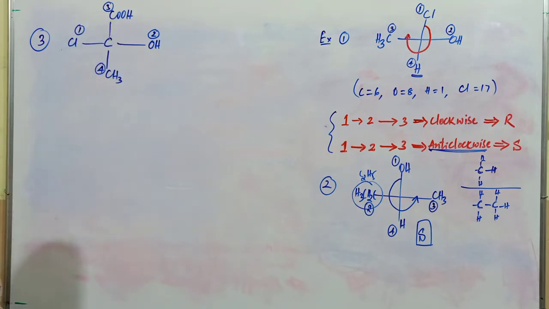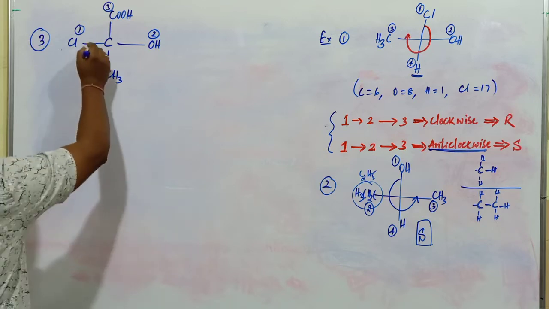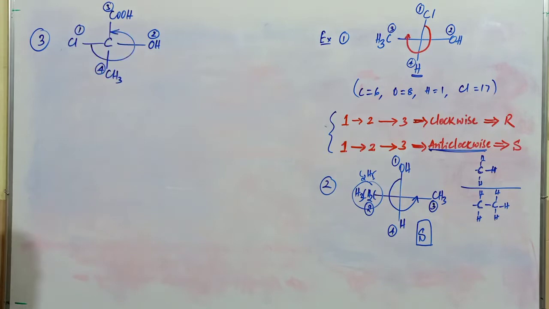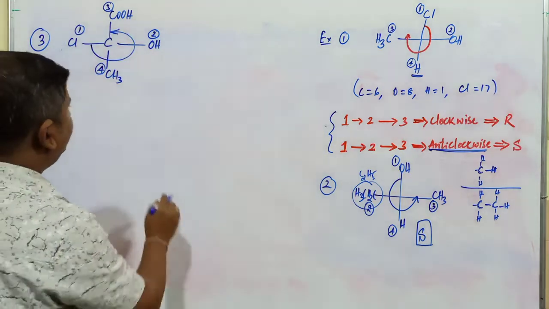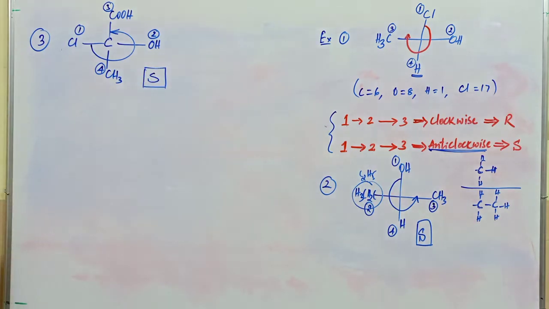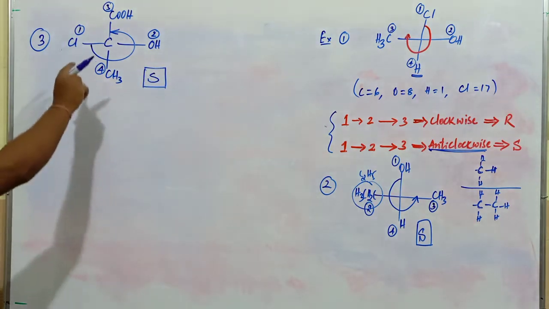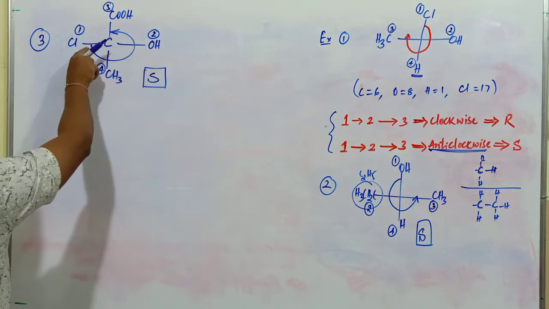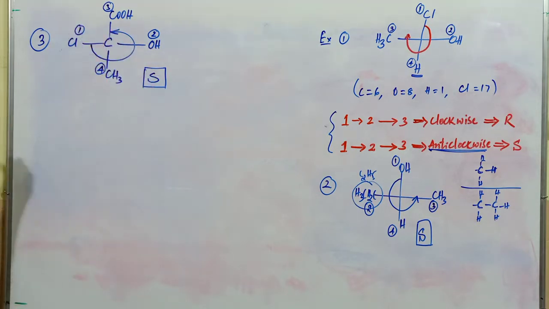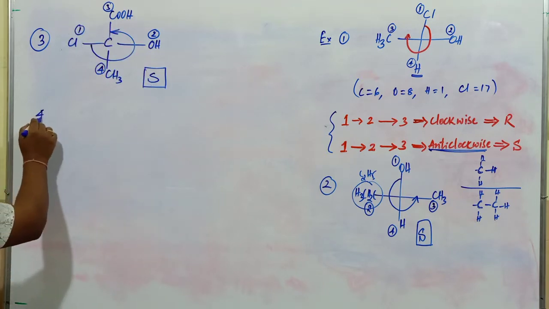Now you observe this particular molecule, how the movement takes place. This is from 1 to 2 and 2 to 3. It takes place in an anti-clockwise direction. When it is found to be anti-clockwise, this particular isomer is referred to as the S isomer. So here the movement takes place from first to second, second to third, in an anti-clockwise direction. It is commonly called the S isomer.